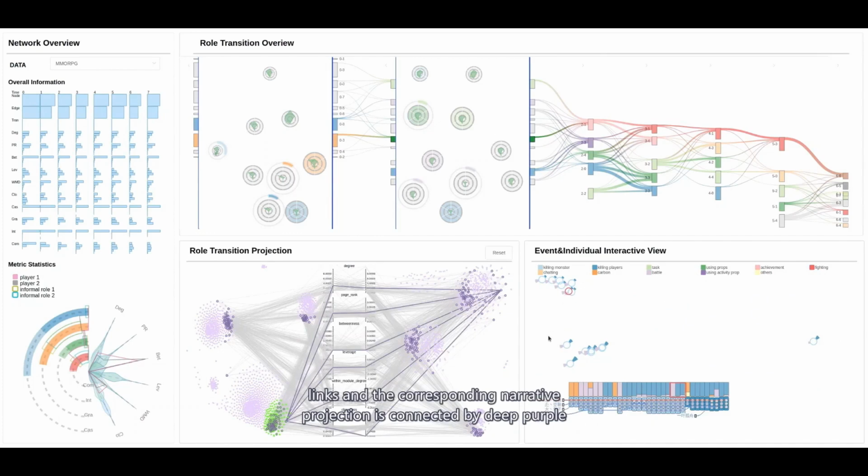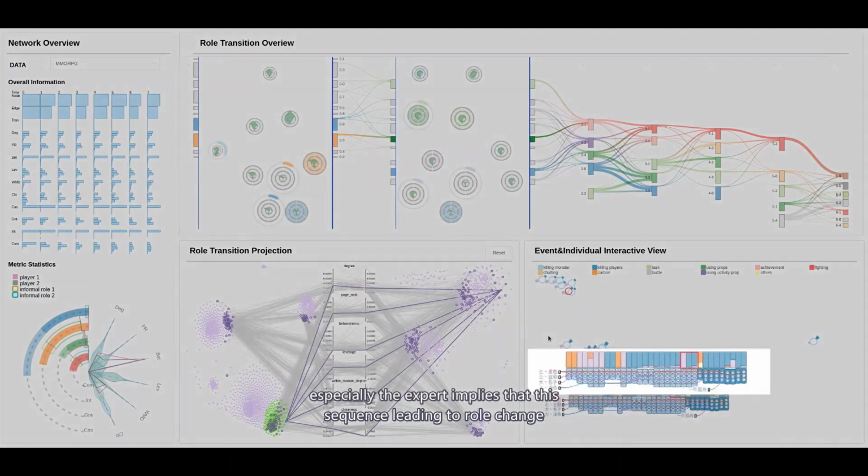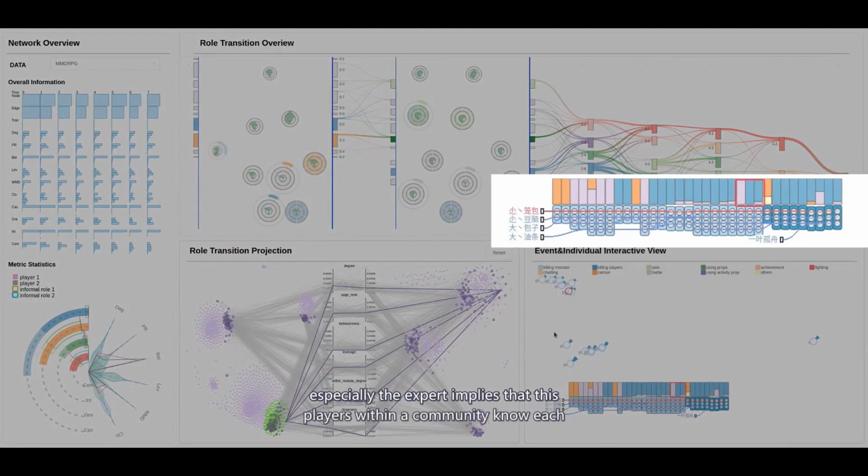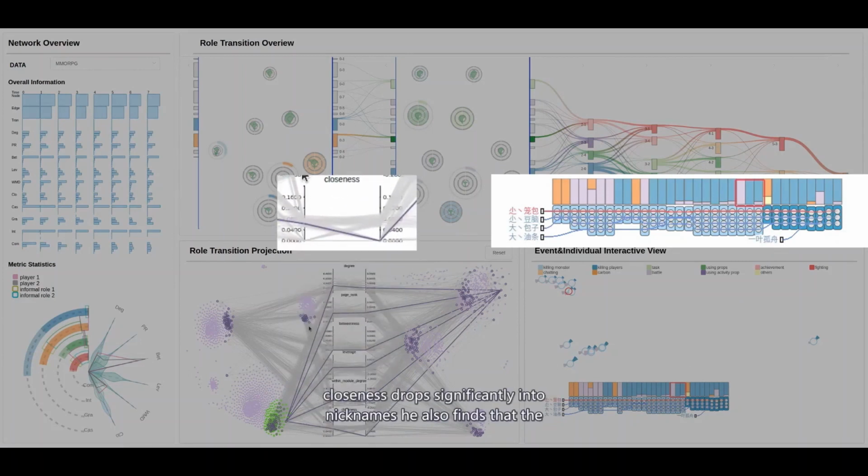and the corresponding narrative glyph updates the individual interaction view, which facilitates the expert to inspect the metric changes caused by role change, and to understand the event sequence leading to role change. Especially, the expert implies that the players within a community know each other outside this game regarding their nicknames. He also finds that the closeness drops significantly and a player, P, is offline. Therefore, he proposes a hypothesis that the absence of player P leads to the drop of the ego's closeness.